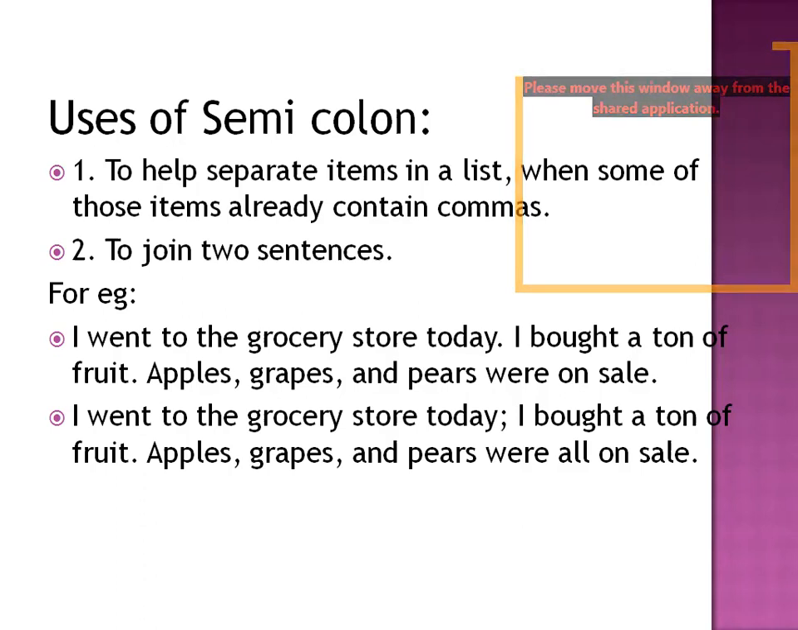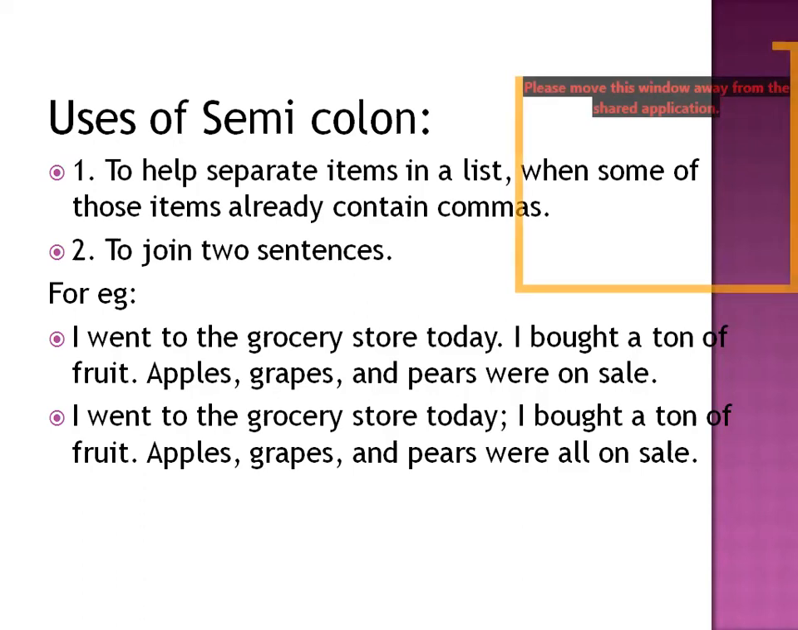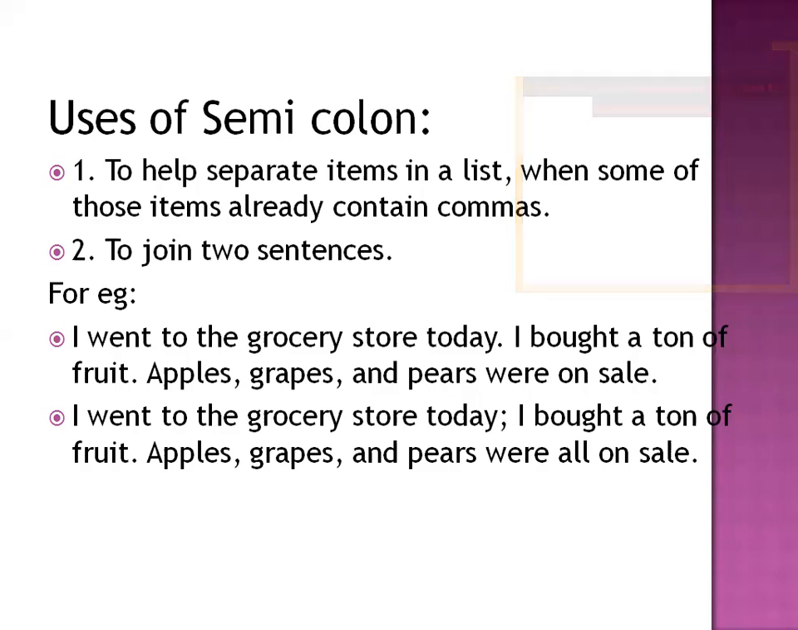नंबर 2, टू जॉइन टू सेंटेंसेस को कंबाइन करने के लिए, जॉइन करने के लिए, और टू क्लॉजेस को जॉइन करने के लिए इट इज आल्सो यूज्ड. फॉर एग्जांपल, I went to the grocery store today; I bought a ton of fruit. ओके, apple, grapes and pears were on sale. This is the simple sentence. How are you using semicolon in this sentence? I went to the grocery store today. Then you don't have to put full stop, because you are continuing. You are in the continuation of the elaboration of the explanation of the same sentence. ठीक है, अभी आपका सेंटेंस फिनिश तो हुआ है, बट इट कैन बी मोर इलेबोरेटेड.